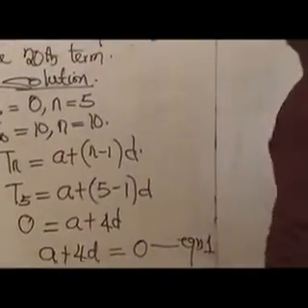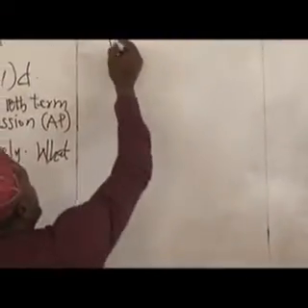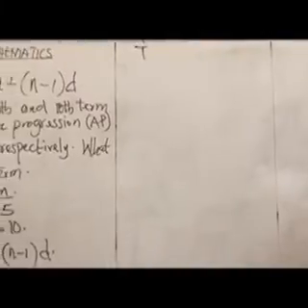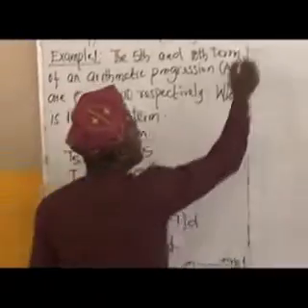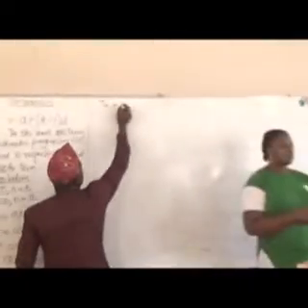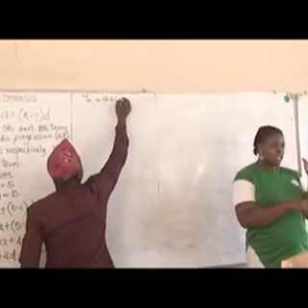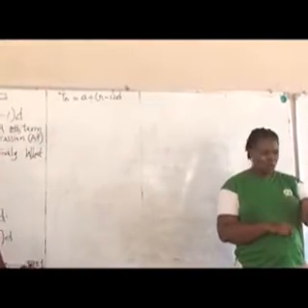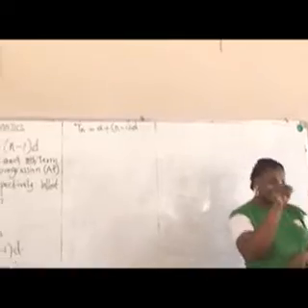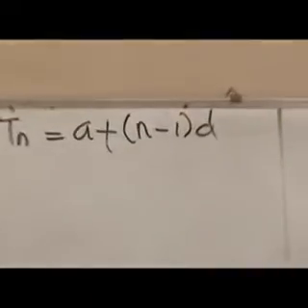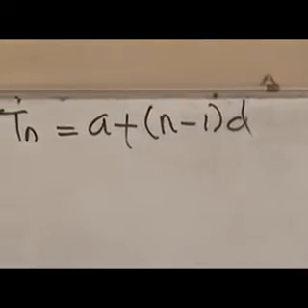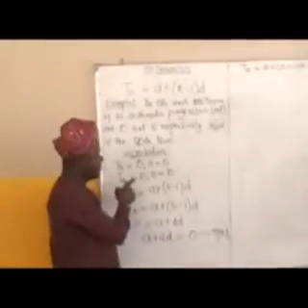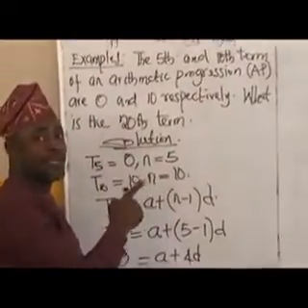From our formula, we have Tn equals a plus bracket n minus 1 bracket d. Please, let's look at the second sentence here. The T10, which is the 10th term of the arithmetic progression, is 10, and the number of terms is 10.